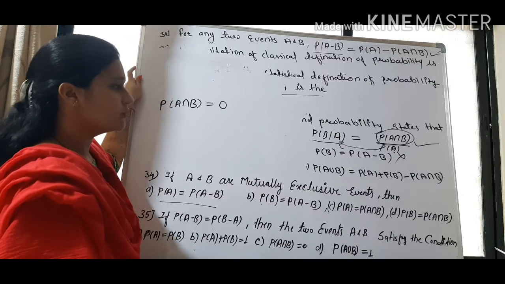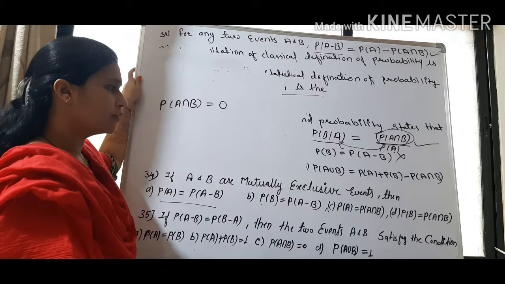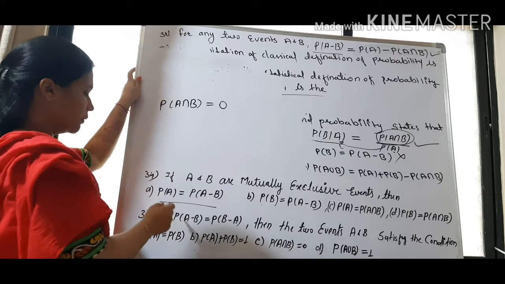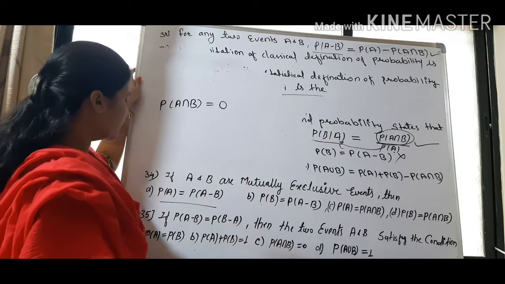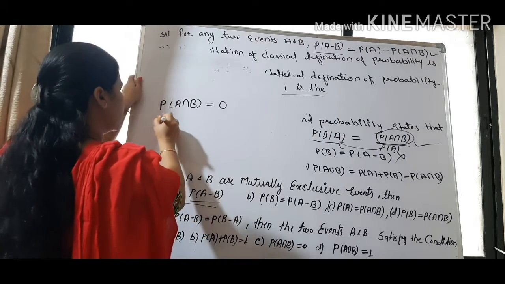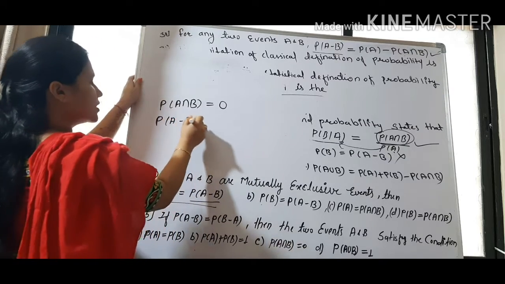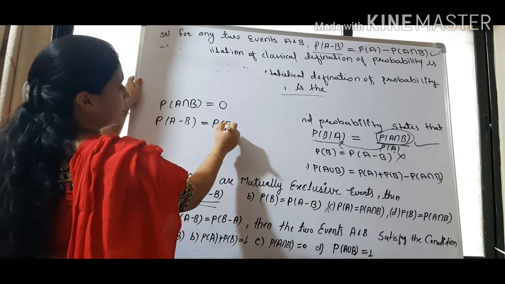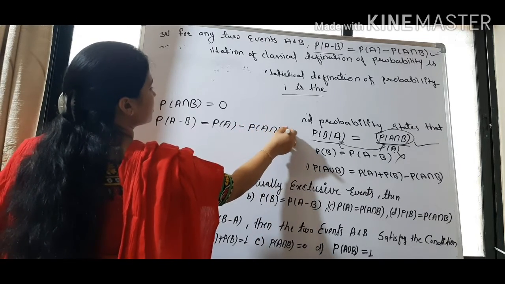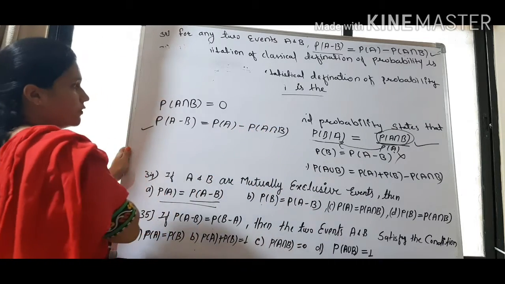Probability of A is equal to probability of A intersection B. Probability of B is equal to probability of A intersection B. Now we'll think about option A. Probability of A is equal to probability of A minus B. Now what is probability of A minus B? Probability of A minus B is equal to probability of A minus probability of A intersection B. This is the formula for probability of A minus B.